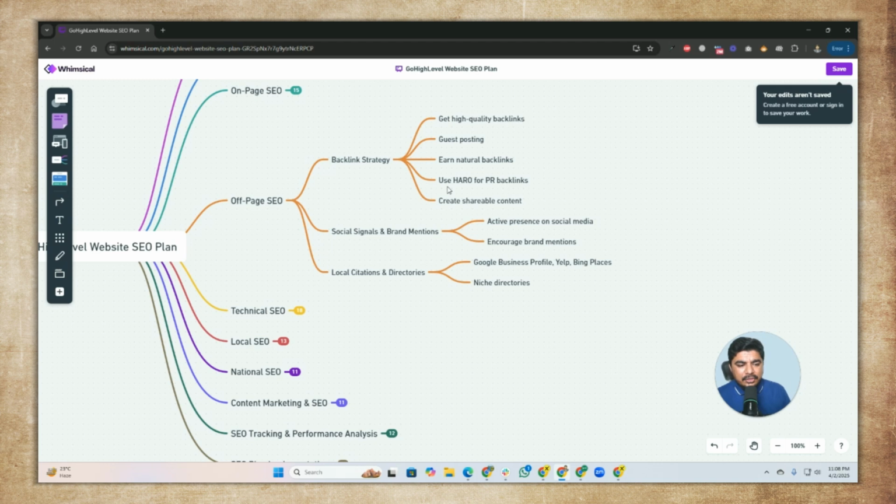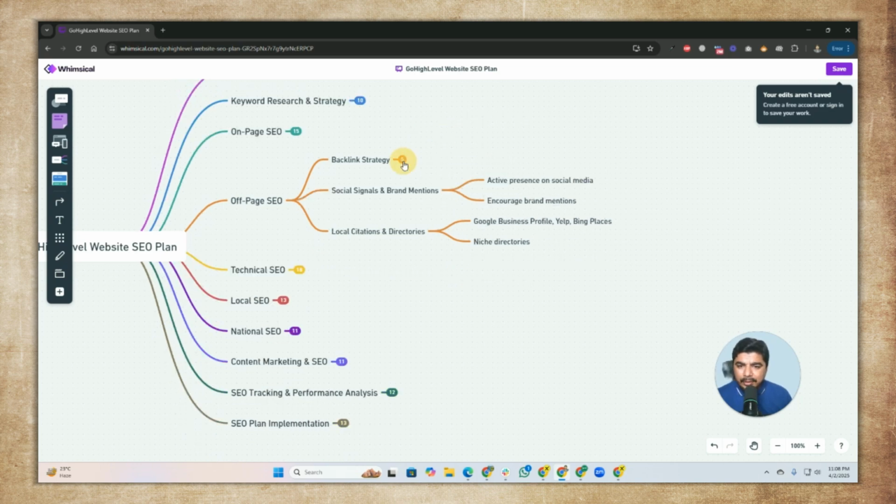There are a lot of journalists and other people who provide PR backlinks on their website or on their blog, so we can outreach them and ask them for a HARO link, and also create shareable content that helps the user, and the user automatically shares your content and you will get a backlink.